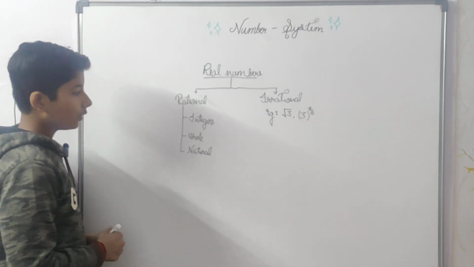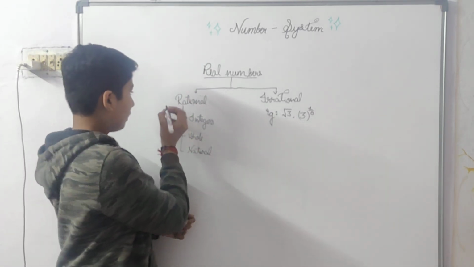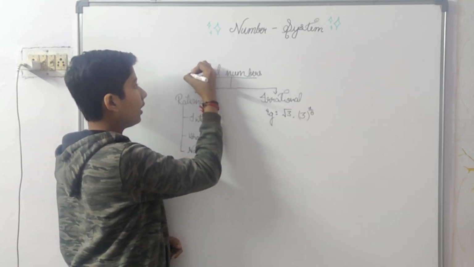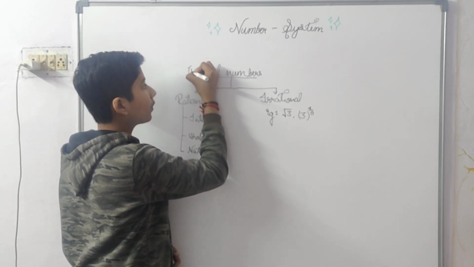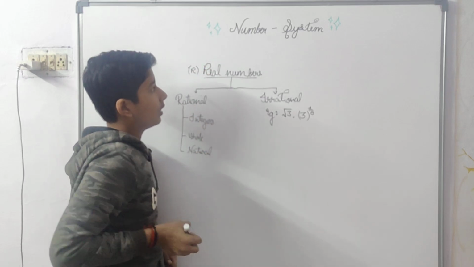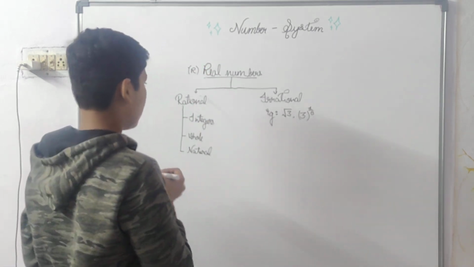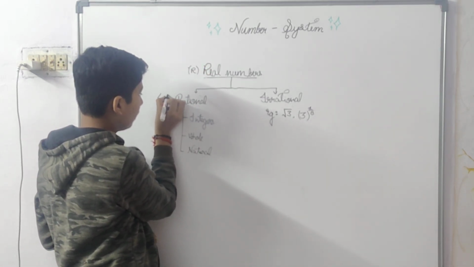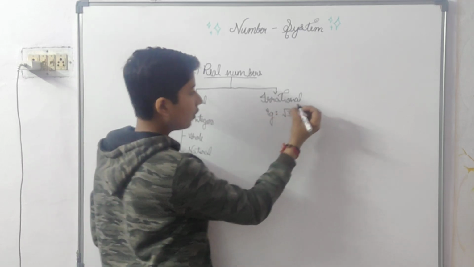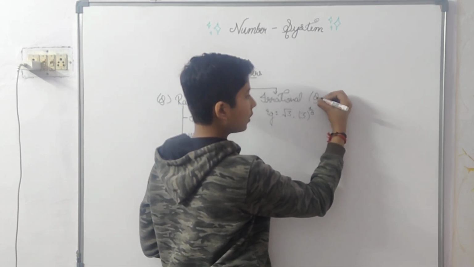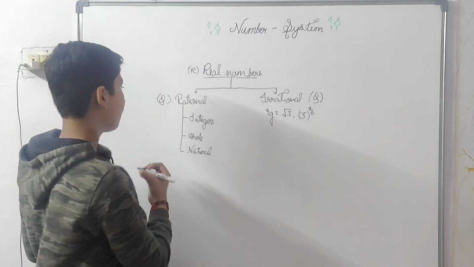Okay? So, I'll tell you the symbols. Real numbers are called R. These are divided. So, this is known as Q. Okay?